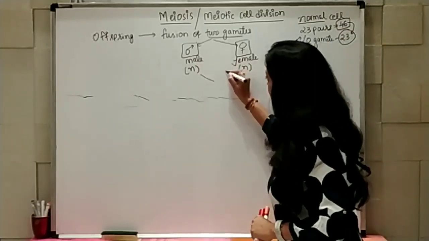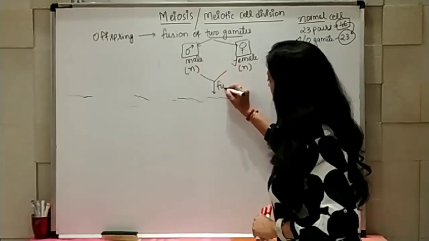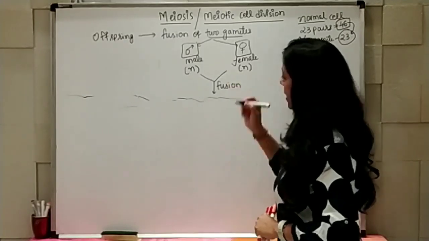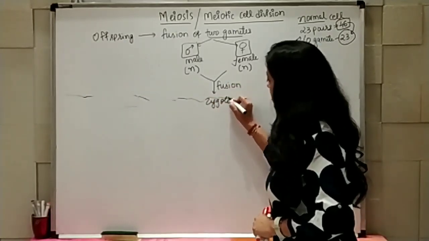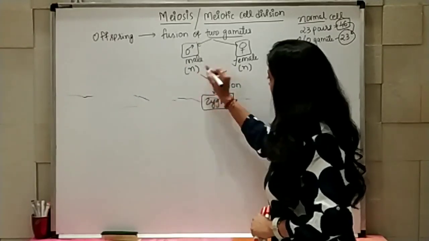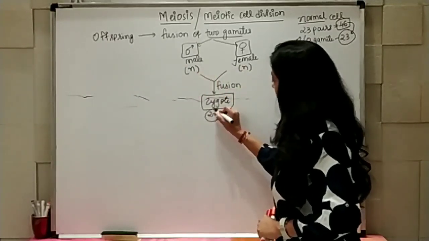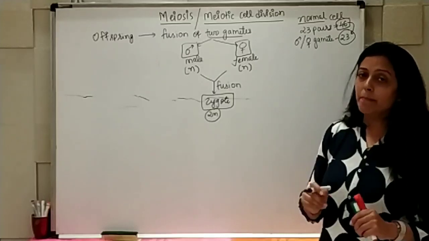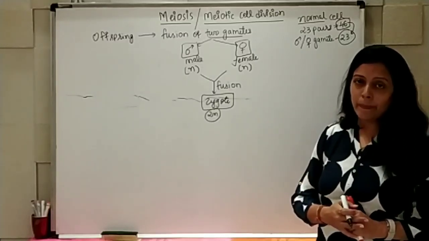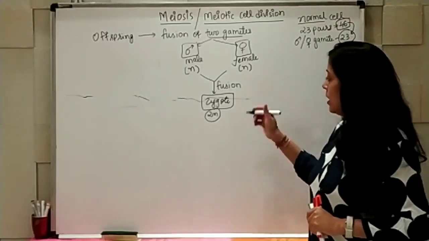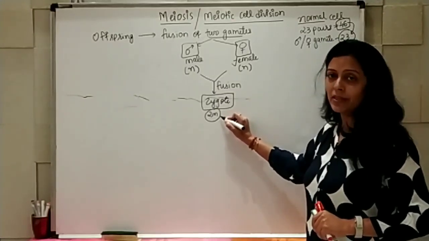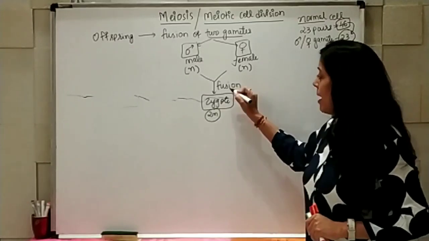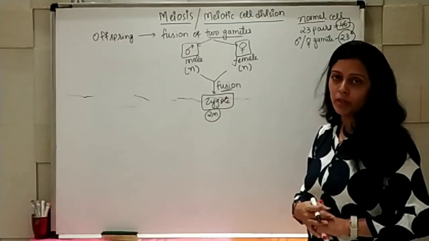Ultimately, both gametes fuse. So here fusion takes place, and because of that, the zygote restores. That is n plus n, 2n. The zygote restores the number of chromosomes. Right? So here the normal individual number of chromosomes for any living organism is restored by the process of fusion.